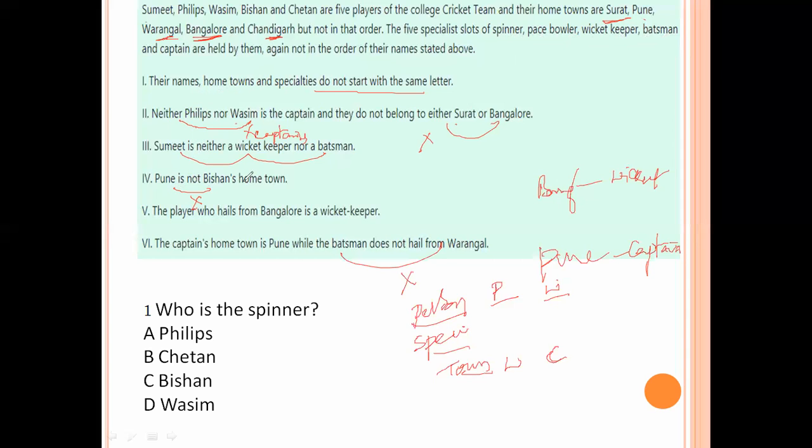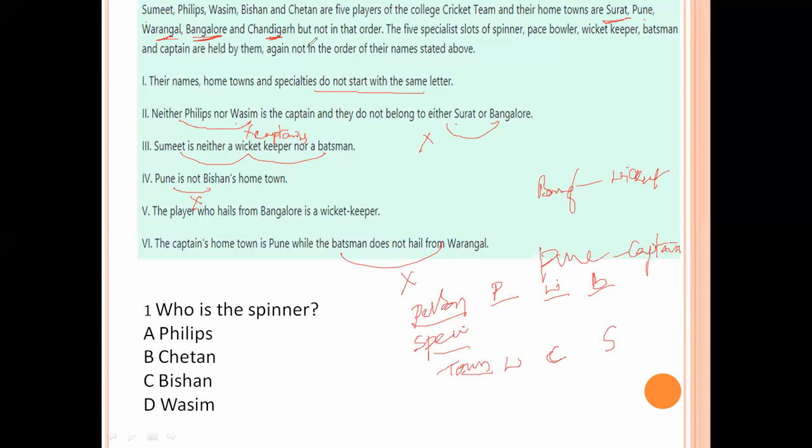Next, Pune is not Bishan's hometown. Warangal completed, Chandigarh completed, and Bangalore is also not suitable for Bishan. Pune is not suitable for Bishan, so the remaining only one is Surat. So Bishan's hometown is Surat.